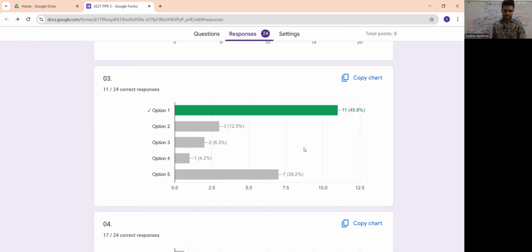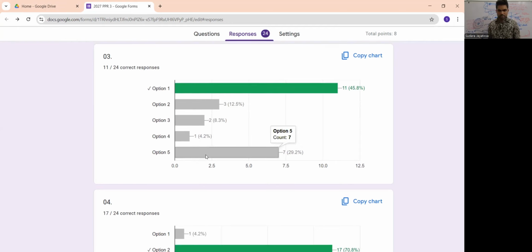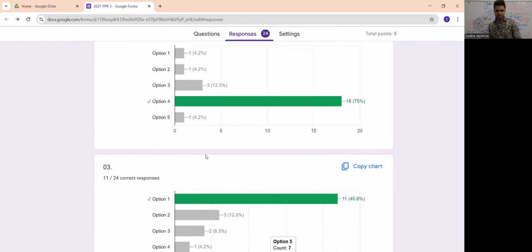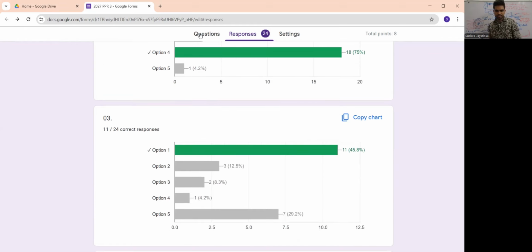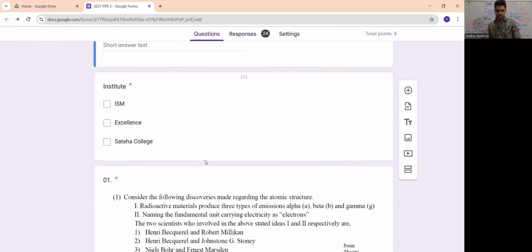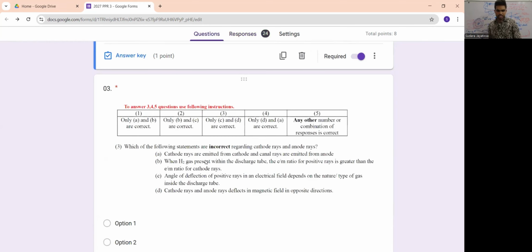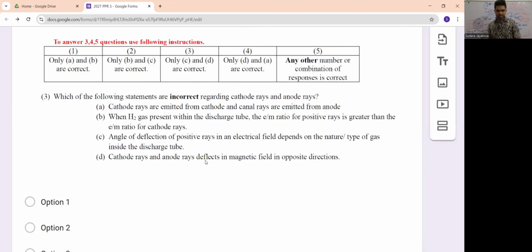Okay, so here it's not actually bad. Some of you have selected answer 2. That means BC are incorrect. So if you write a proper review, I think it will get okay. Those who got answer 5, please tell me why you went to that answer.